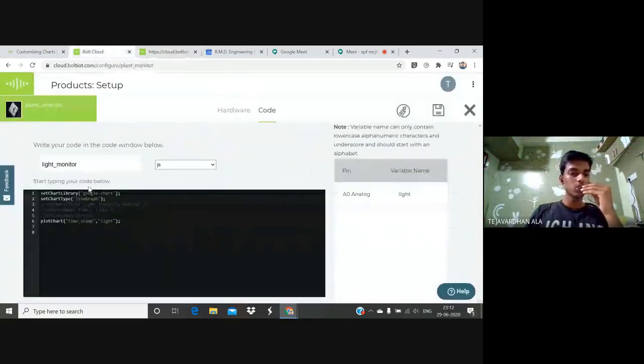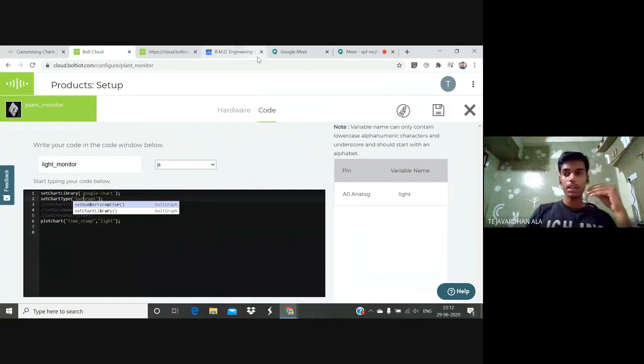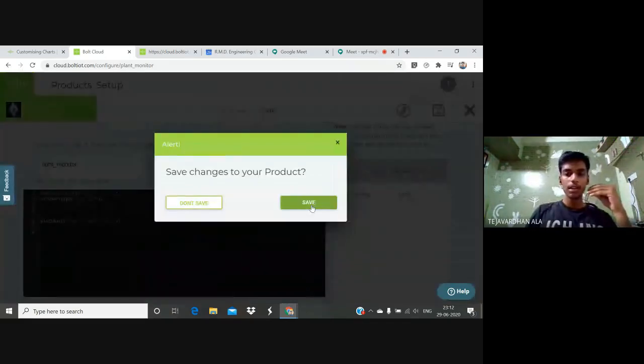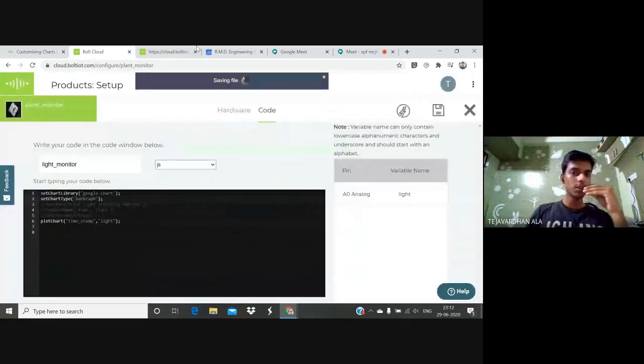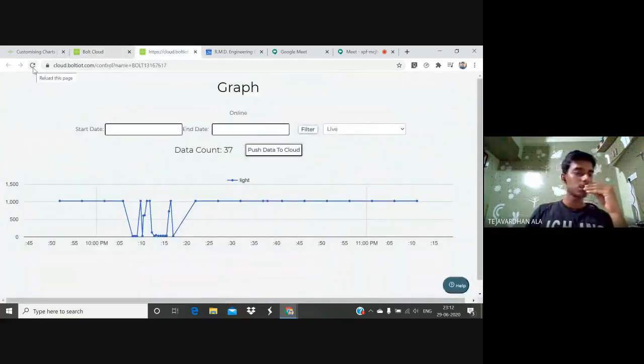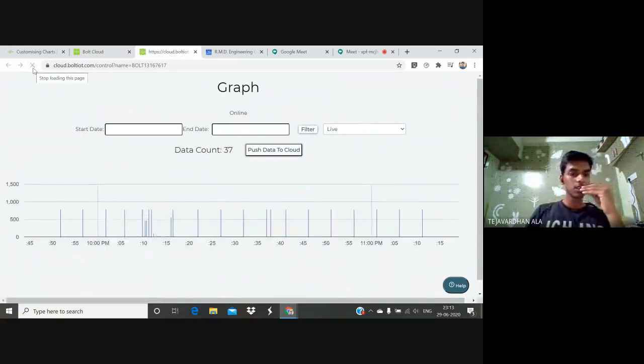Now again, I would like to show you in the form of a bar graph. I simply have to change from line to bar graph, so that we can see the data in terms of a bar graph. We have to refresh the page, friends, in order to change the data. So friends, we are seeing it now in terms of a bar graph.